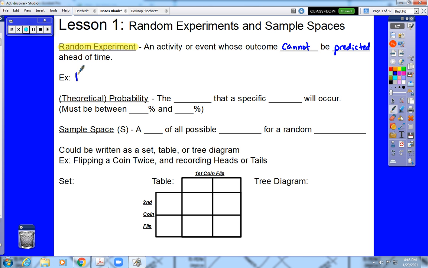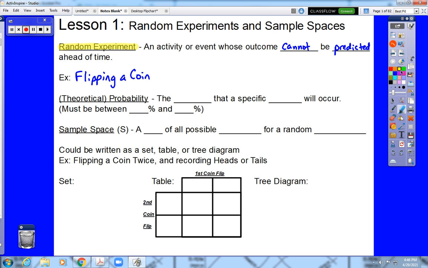So for example, if we talk about flipping a coin, well, we know the possible outcomes, but you cannot tell me ahead of time, I'm going to flip this coin and it's going to be heads and be correct every time, because each of those two outcomes, heads and tails, is equally likely.